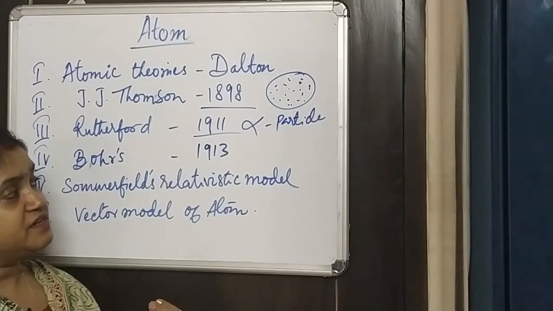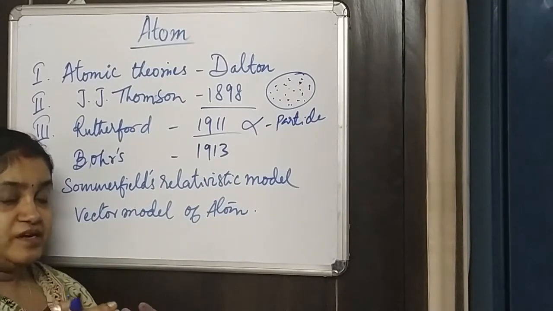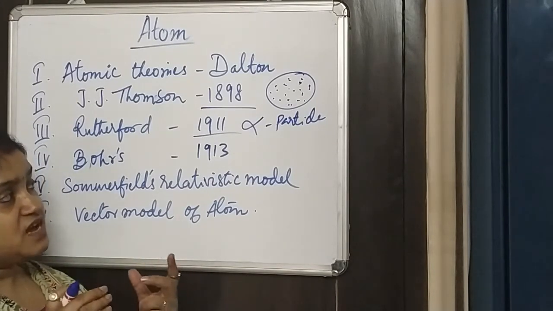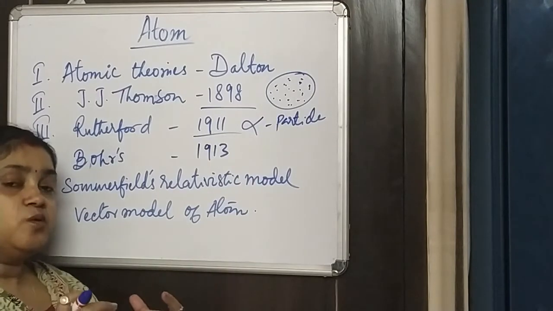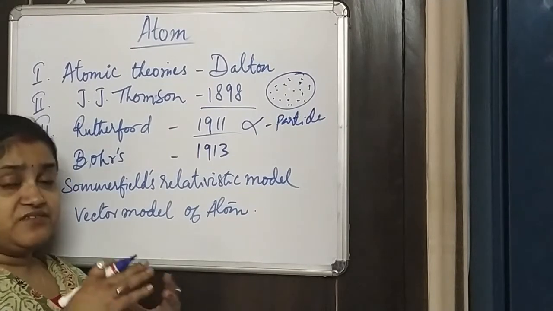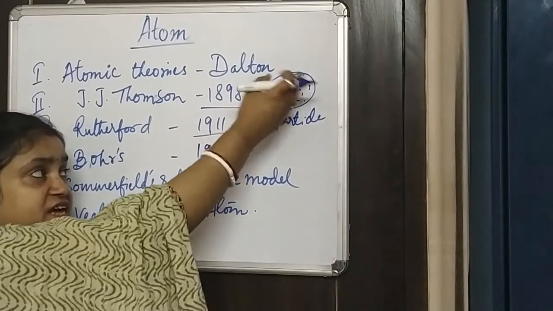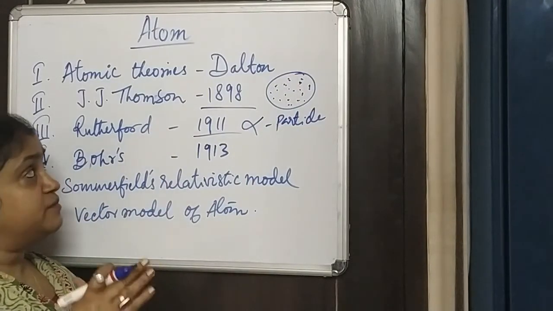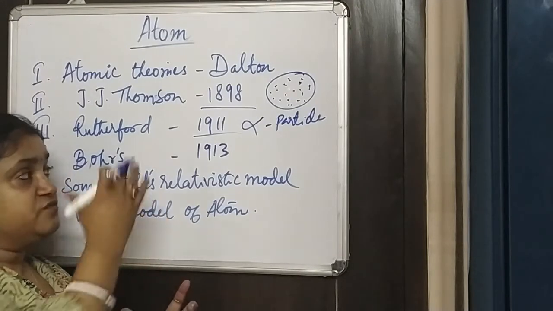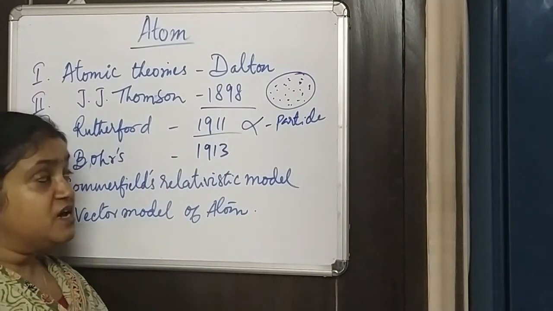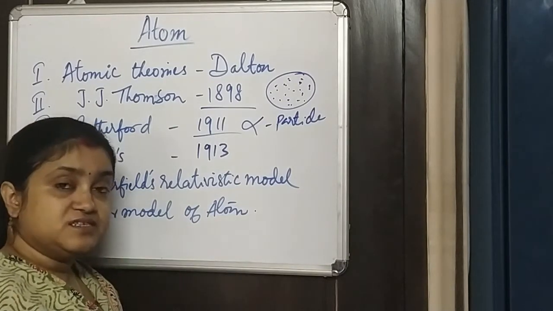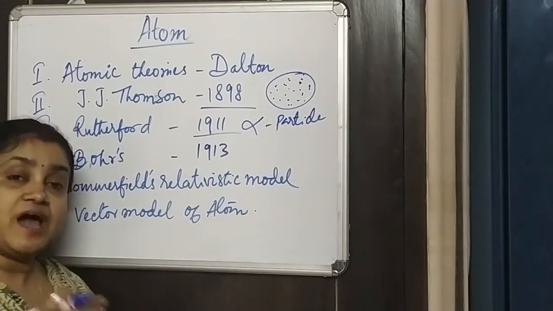So helium particles, these alpha particles, were bombarded on gold atoms. When he did this alpha particle experiment, he found very interesting observations, and from there he understood that definitely inside the atom things are not scattered like that, as said by Thomson in the plum pudding model. So, with the observations from this alpha particle scattering experiment, very scientifically, he gave us what is called the Rutherford atomic model.